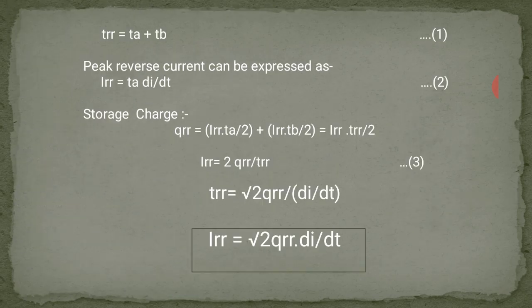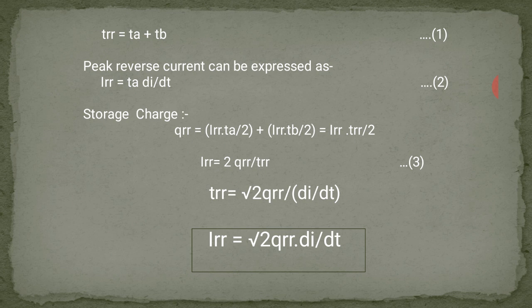The charge QRR is equal to half of IRR TA plus half of IRR TB, that is equal to half of IRR and TRR, where TRR is equal to TA plus TB. Now IRR is equal to 2QRR upon TRR.